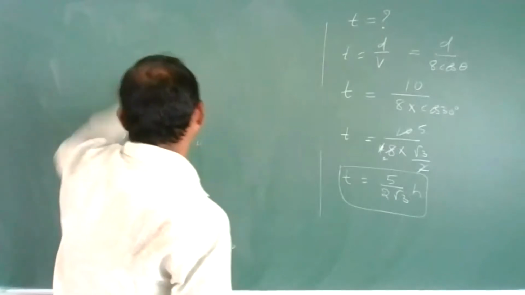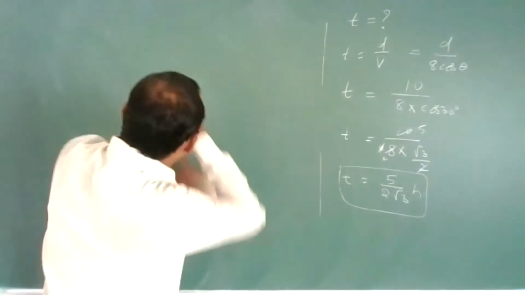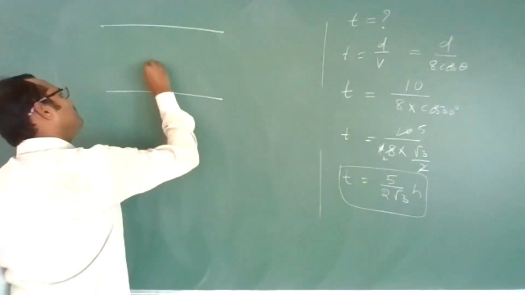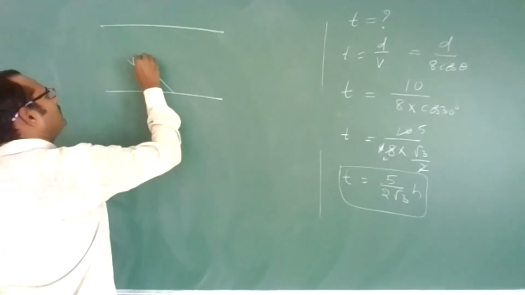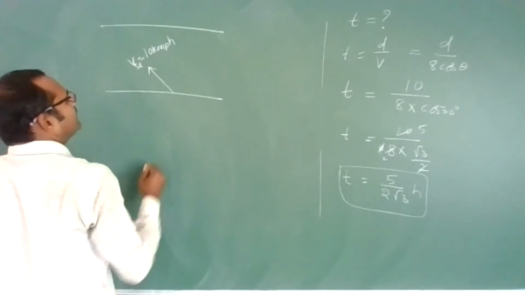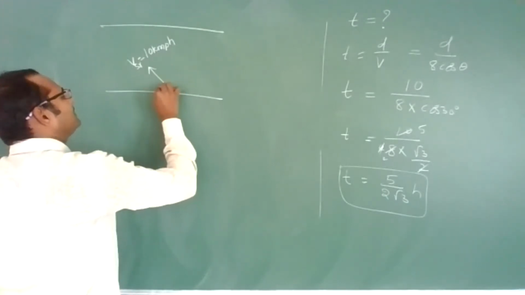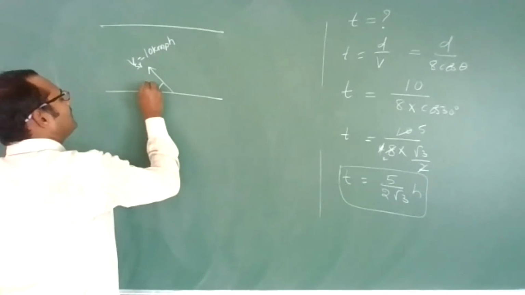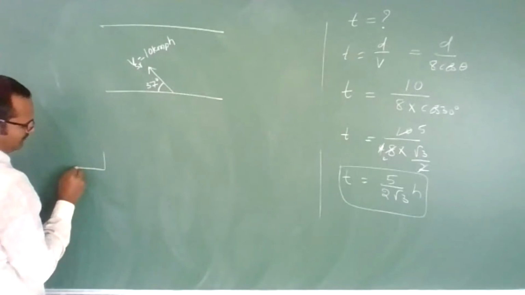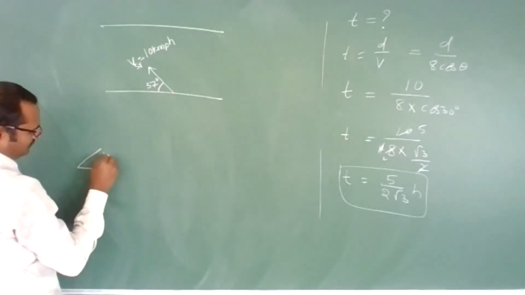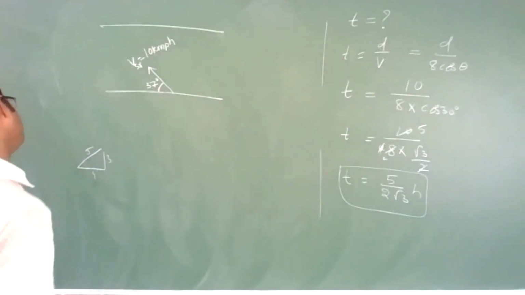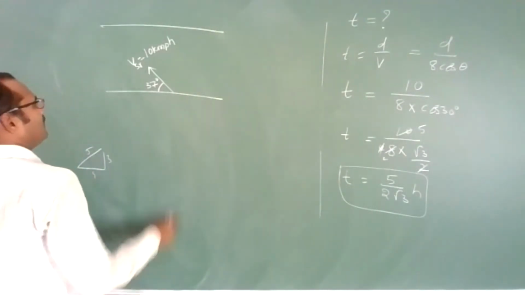See, example C. Let us suppose there is a river flow and a person is swimming like this. The velocity of the swimmer with respect to the river I am giving as 10 kilometers per hour, and let us suppose this angle is 53 degrees.